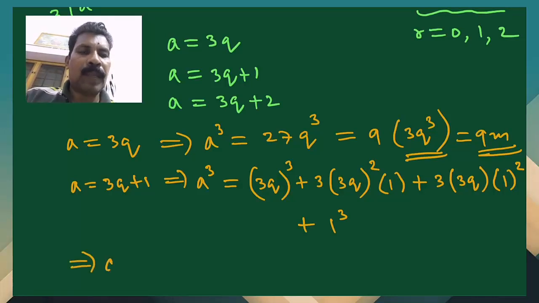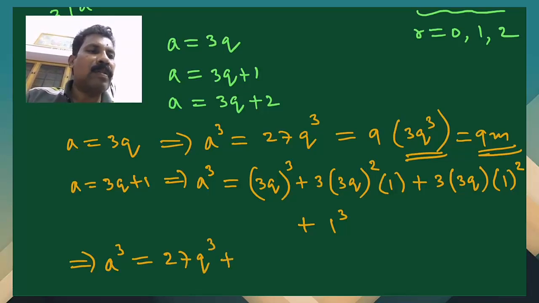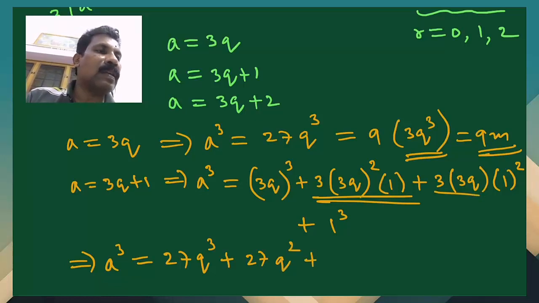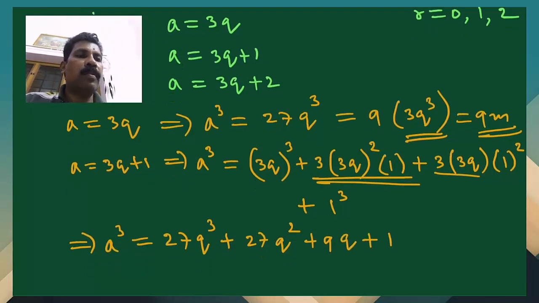So a cube is equal to 27q cube, the first one. Then what about this one? That is 3 into 3 square, so once again 27q square will come. Then the third one, 9q, will come. Then 1 will come.